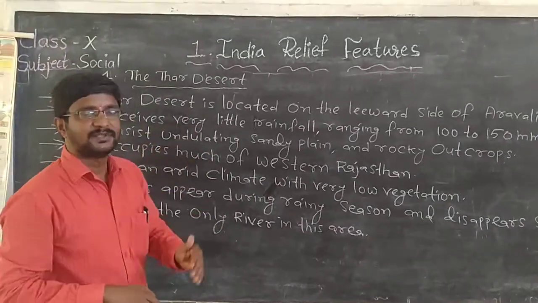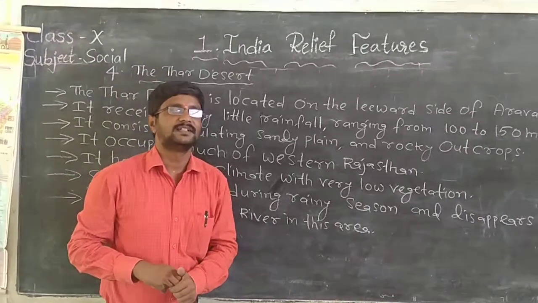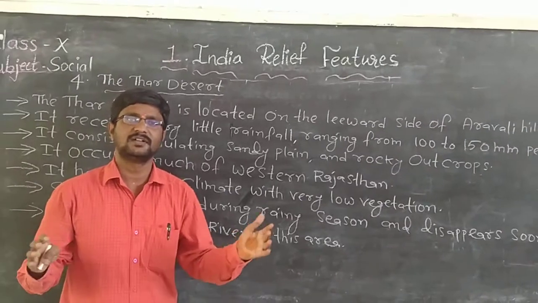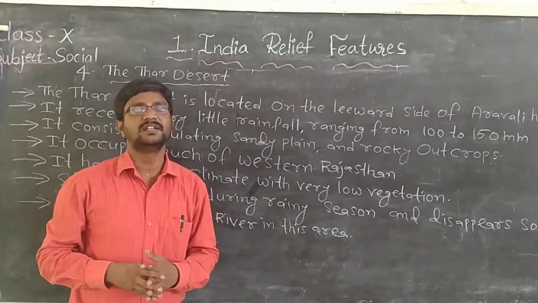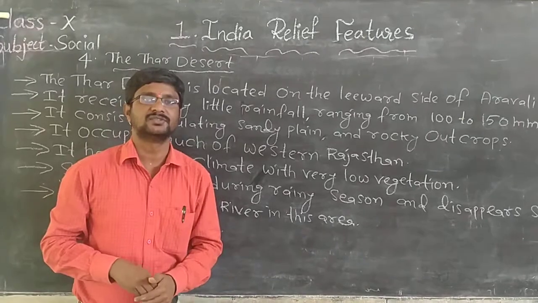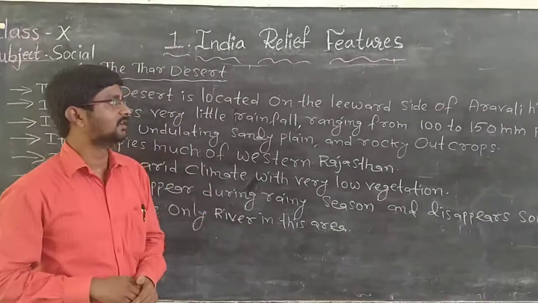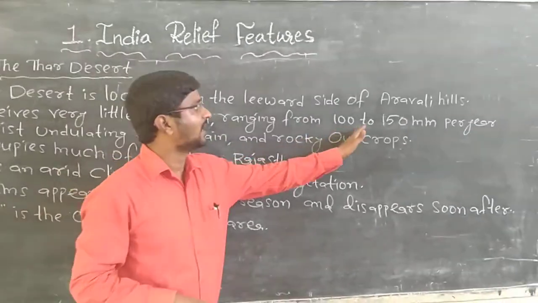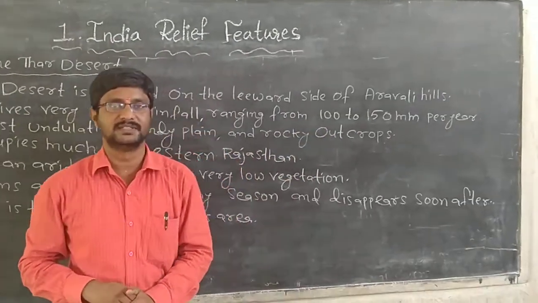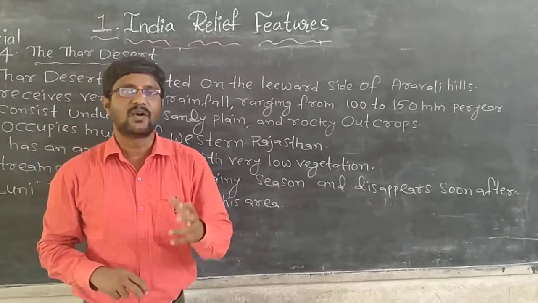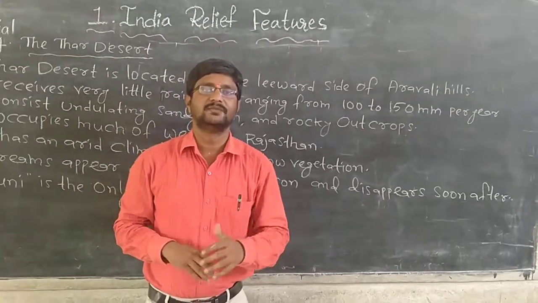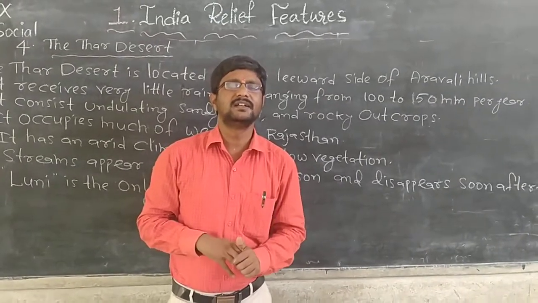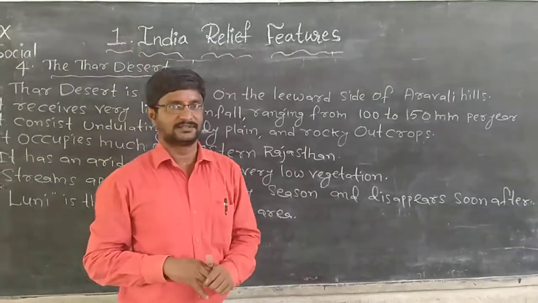So what is the speciality? What is the importance of this Thar Desert region? It receives very little rainfall. Generally, all desert regions receive very little rainfall. Like that, Thar Desert also receives very little rainfall. So what is the annual rainfall here? Here the annual rainfall is 100 to 150 millimeters per year. This Thar Desert region receives 100 to 150 millimeters of rainfall per year. That is a very little rainfall compared to other regions.